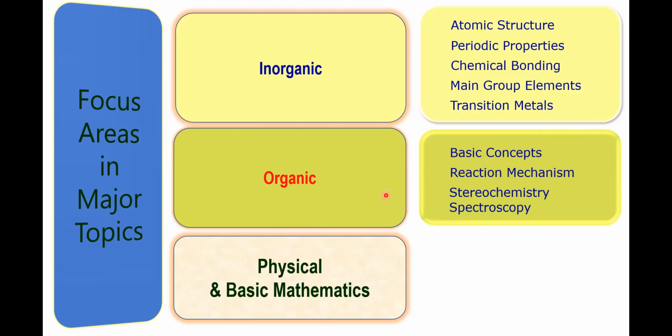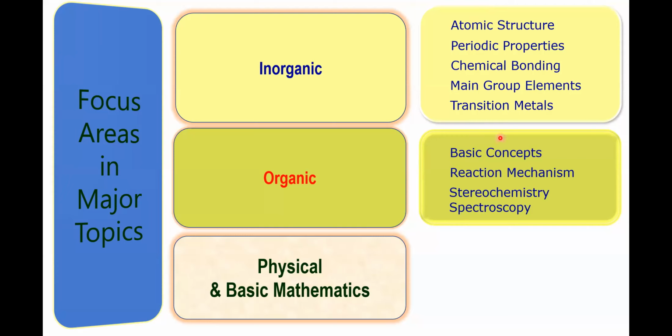In substitution reactions, in aliphatic substitution reactions, focus on SN1, SN2, and SNi mechanisms. You need to focus on neighboring group participation also, NGP, and non-classical carbocations.